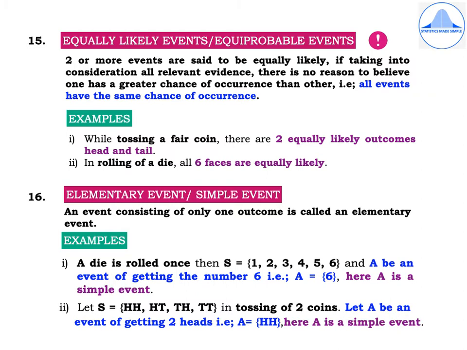First example, suppose a die is rolled once. Then we know that the sample space is S equal to {1, 2, 3, 4, 5, 6}, and let A be an event of getting the number 6. That is, A is equal to {6}. Here, A is a simple event. Why is it a simple event? Because there is only one outcome in it. Second example, let S be equal to {HH, HT, TH, TT} in tossing of two coins. Let A be an event of getting two heads. That is, A is equal to {HH}. Here A is a simple event.